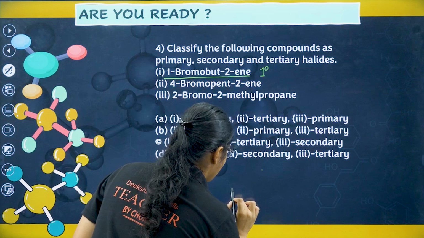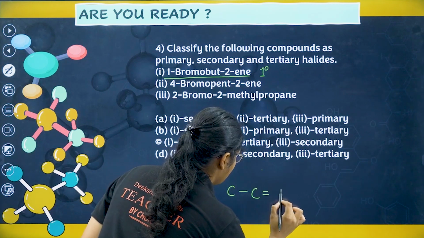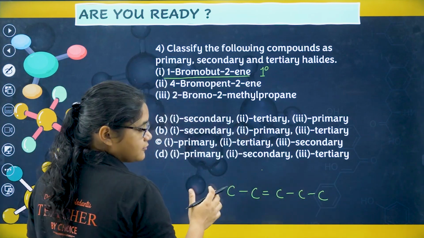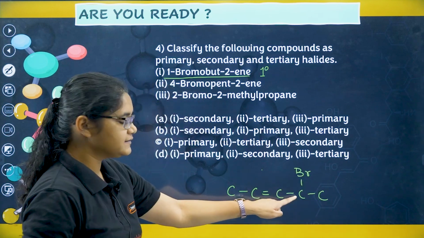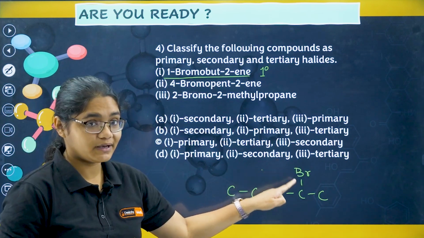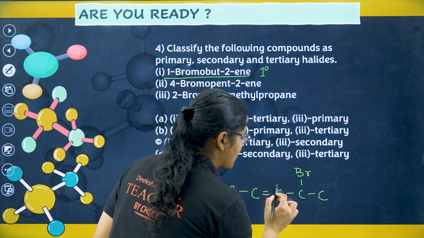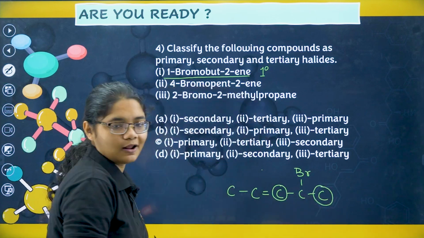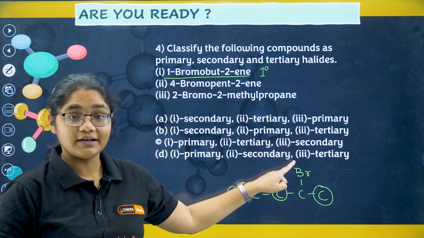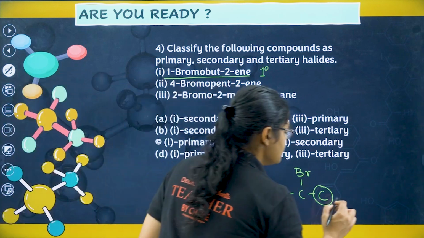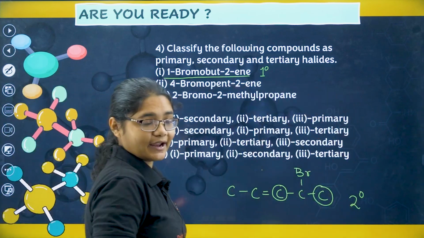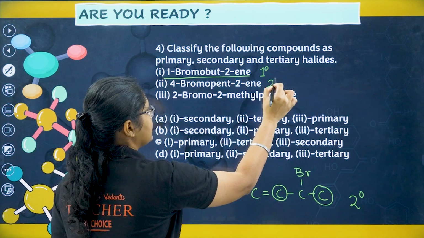Okay. So, I have 5 carbons, 4 bromo, right? On the 4th carbon, you have bromine. Now, see, this carbon which contains the bromine group, that is attached to how many carbons? Here one carbon and here one carbon, right? So, the carbon which contains the bromine is attached to 2 other carbons. That means it is a secondary carbon, right? So, this is a secondary carbon.